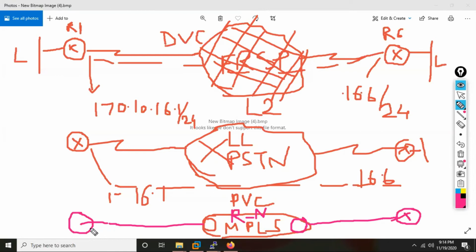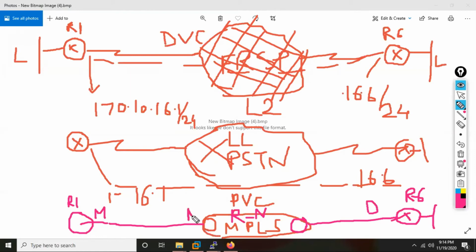And in a routed network, let's say this R1 is in Mumbai, and let's say R6 is maybe in Delhi. So this customer Mumbai router is actually connecting to the service provider router in Mumbai only.